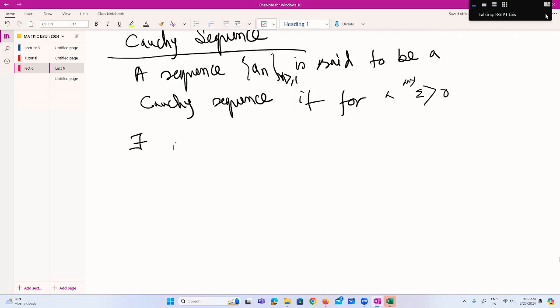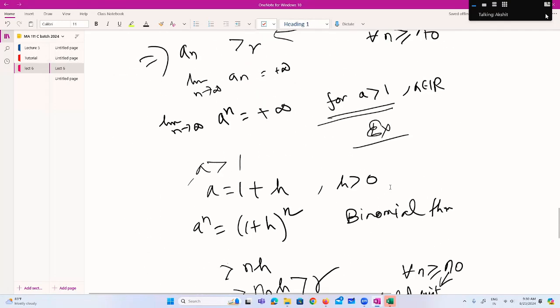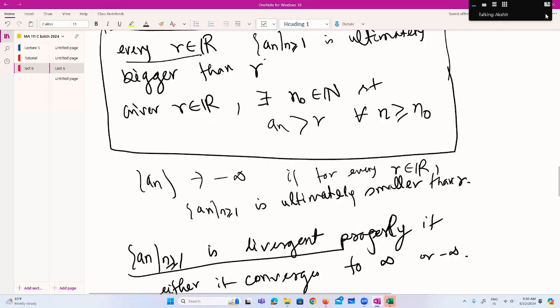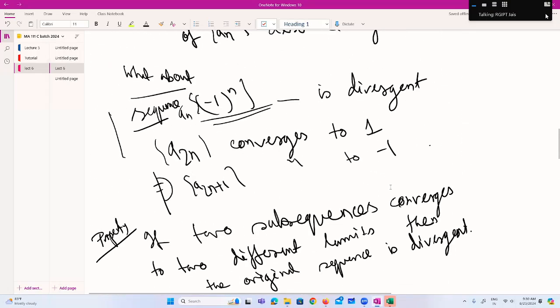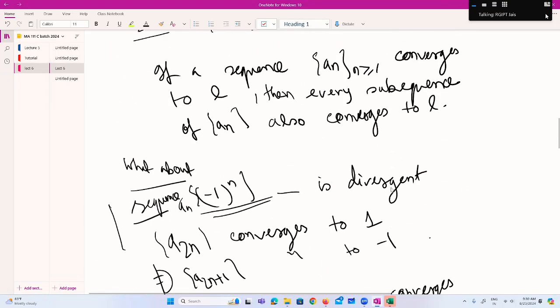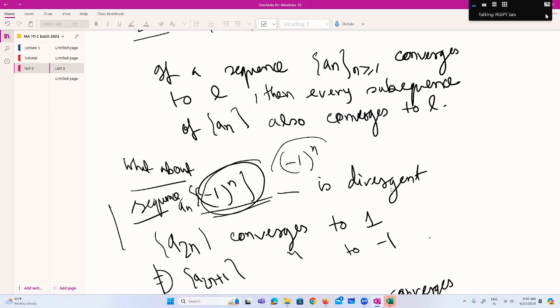Anybody has any doubt? Sir, I have a doubt regarding subsequence. Sir, for a bounded sequence, will the subsequence be convergent or divergent? So you can answer this: is minus 1 to the power n a bounded sequence or not?